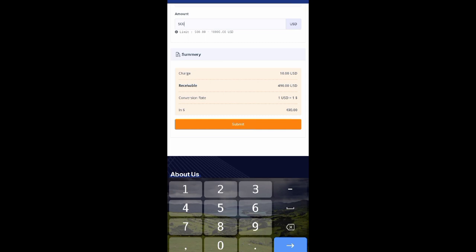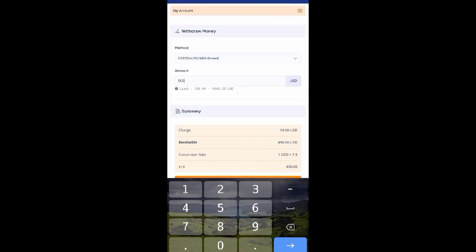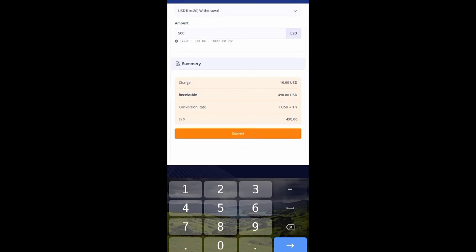If you want me to show you how to open a crypto wallet on Binance, just let me know in the comment section. Because if you want to withdraw your money, you are not creating a paper account here, you are getting your money through crypto, and it is very, very safe and secured. So after getting your money, that's the way you withdraw it.